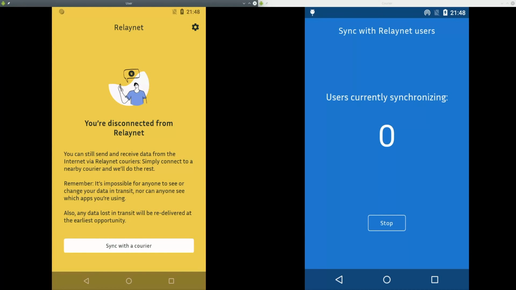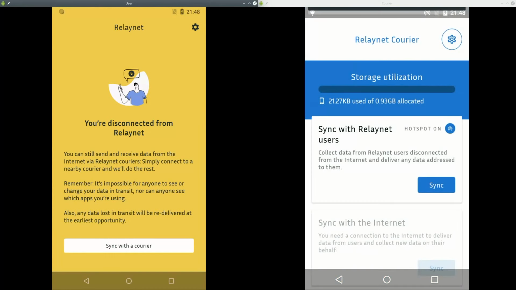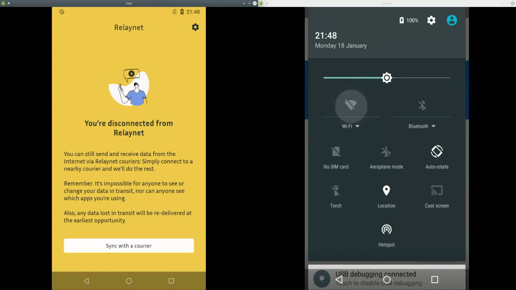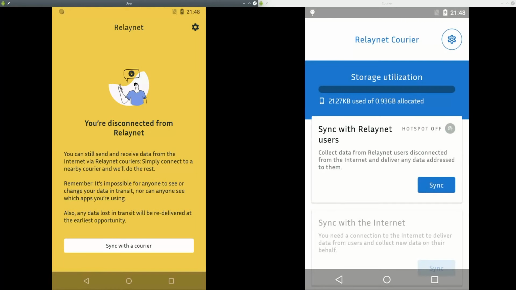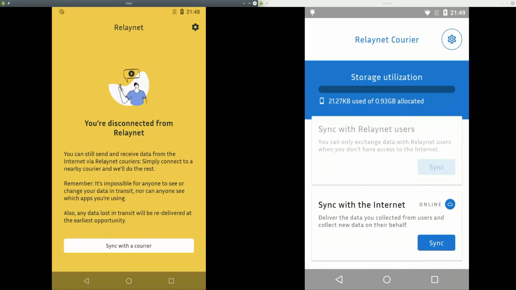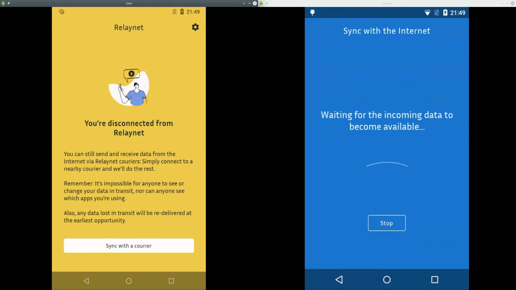As a courier, I'm going to leave this area that does not have access to the internet, and I'm going to arrive at a location that does have access to the internet. I'm simulating that by turning the Wi-Fi on the courier. So they get to that location with access to the internet. They send all the data that they collected, and then they are now ready to receive data that is coming to those users who are disconnected from the internet.